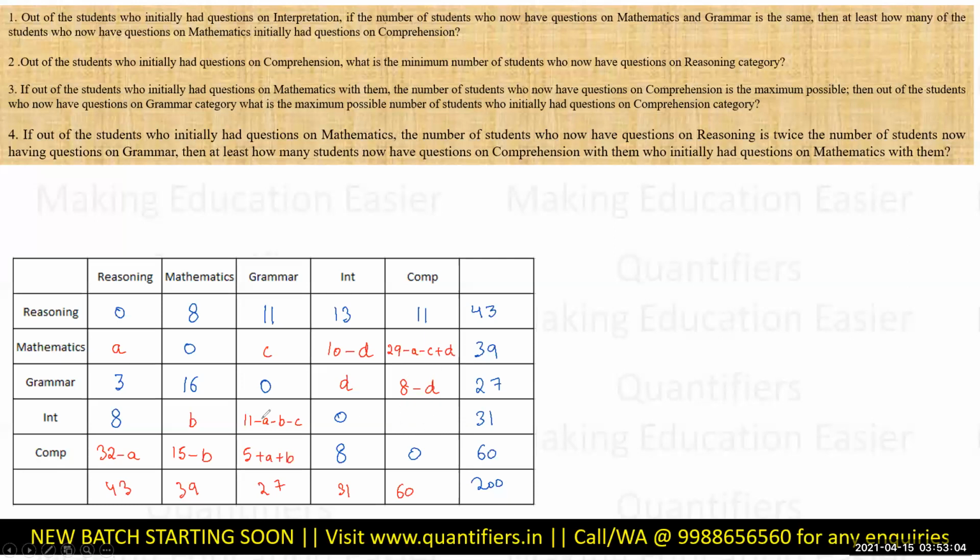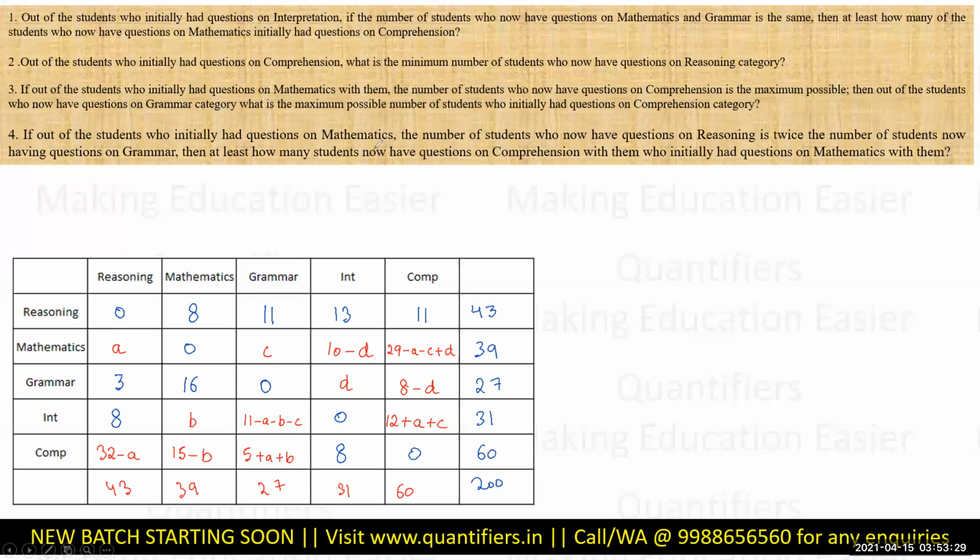Now this 11 and 8, 19, 12, B will get cancelled, 12 plus A plus C, 12 plus A plus C, right? So this is all the data that I have. Now I cannot do anything further. Let's move to the question.